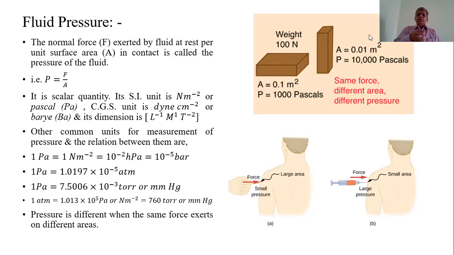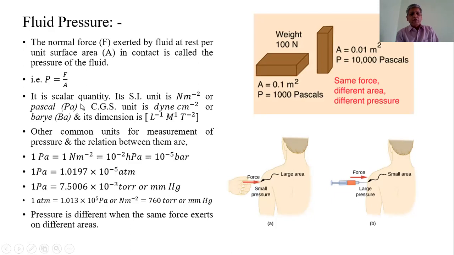Thus, the fluid pressure means the normal force exerted by the fluid at rest per unit surface area in contact. That is, pressure is equal to the normal force per unit area. This is the expression for the pressure.